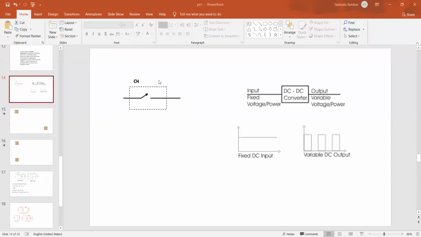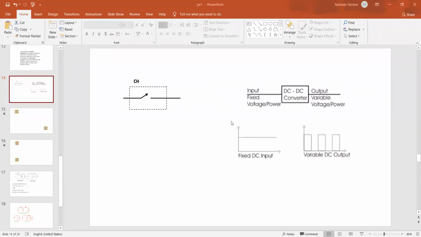So why are we representing these square brackets? It indicates the presence of a forced commutation circuit. Any student, please tell me the names of forced commutation circuits. The circuits which are used to commutate the SCR, to turn off the SCR, are called forced commutation circuits. What are the different types of forced commutation circuits we have? In the first unit we have seen class A, class B, class C. Class A is load commutation, class B is resonance commutation, and class C is self commutation.